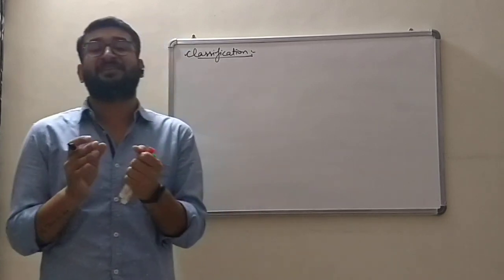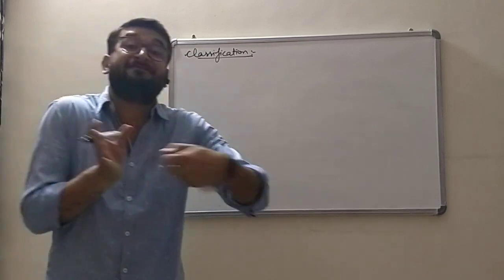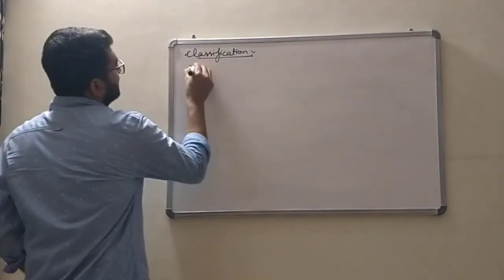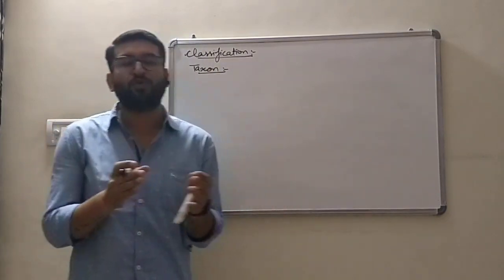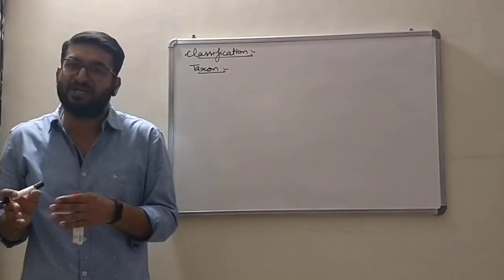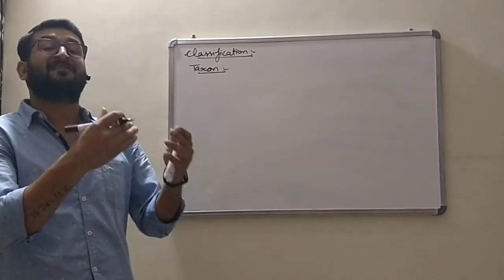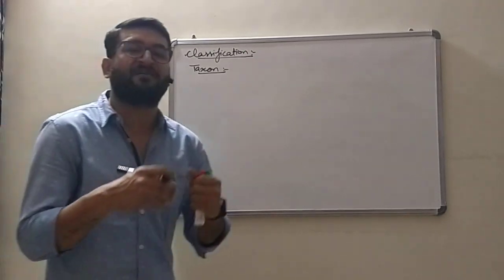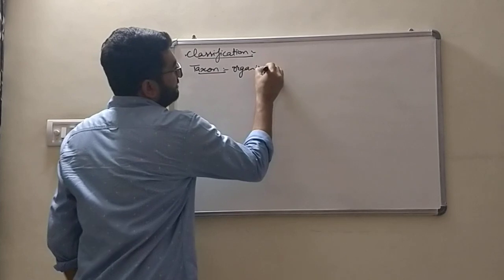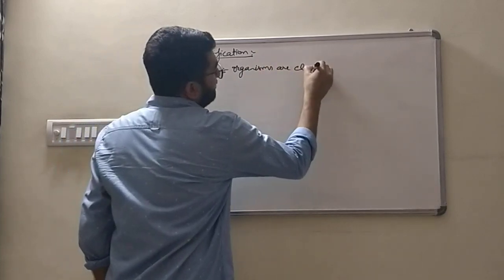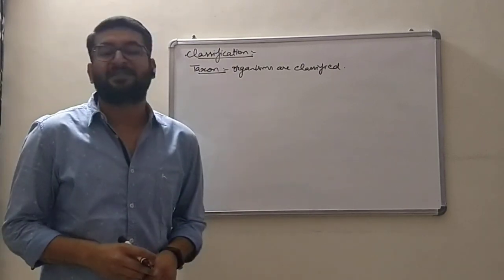These classification levels are referred to as taxon. Taxons are the levels, the ranks in which the organisms are arranged and classified.